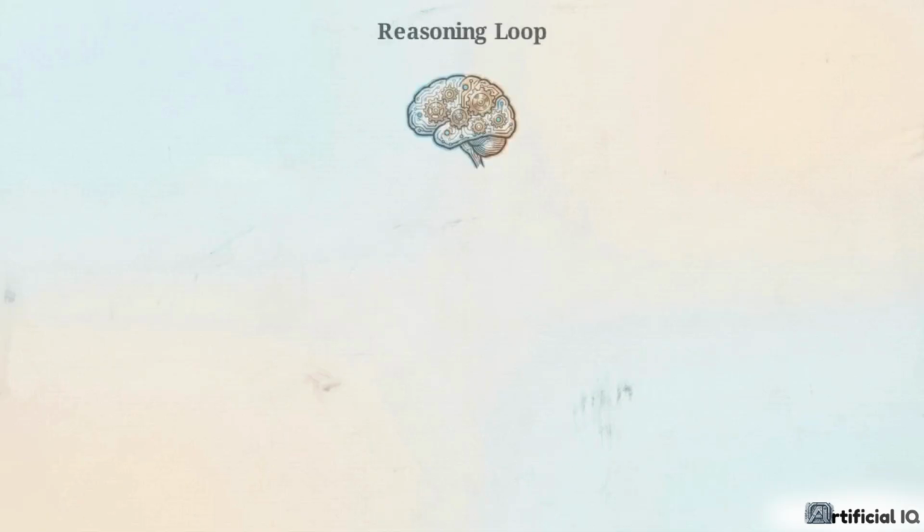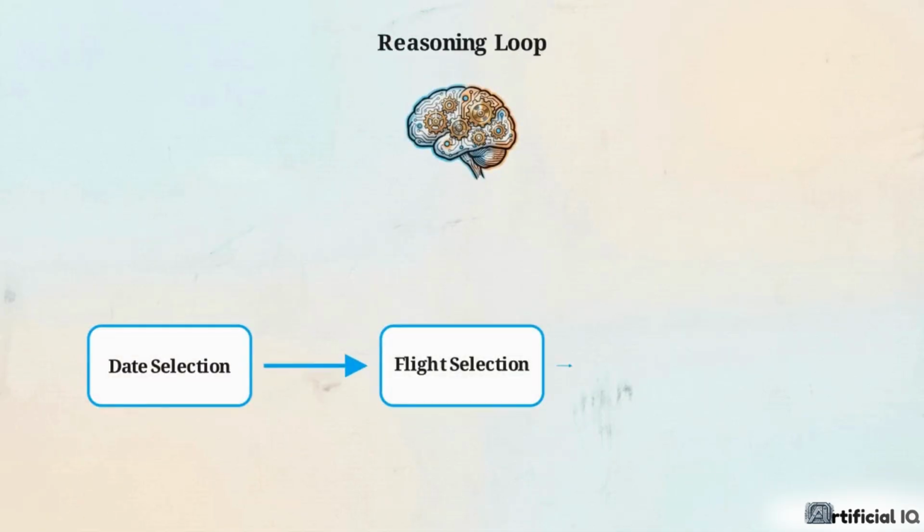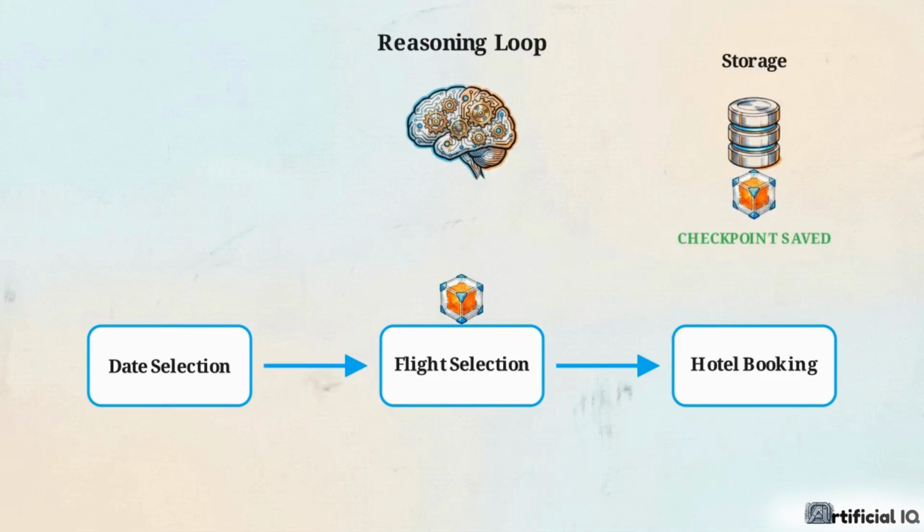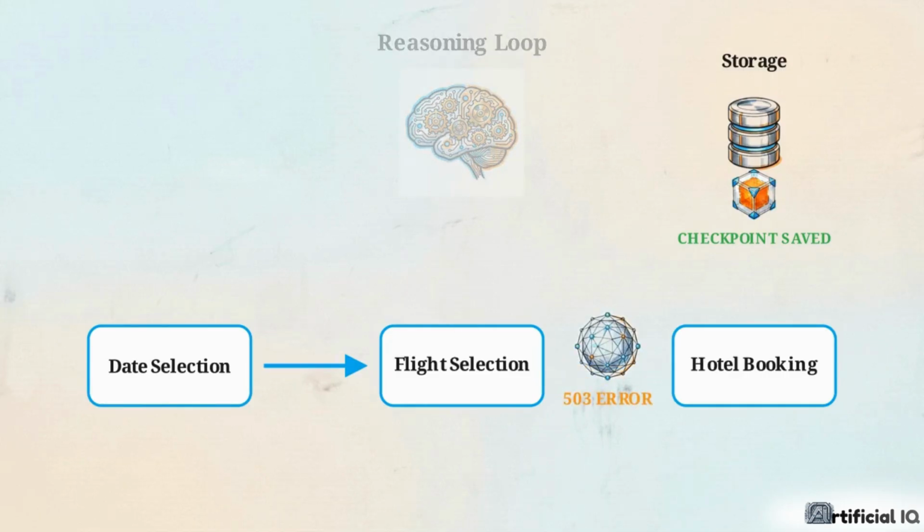In a travel booking workflow, the agent moves through a sequence, selecting dates, an outbound flight, and a hotel. A JSON payload follows this path, updating the state at each node. Once the flight is selected, the state record identifies the next step as the hotel booking, locking in the flight details before moving forward. If a network error occurs during the hotel query, the reasoning loop crashes.